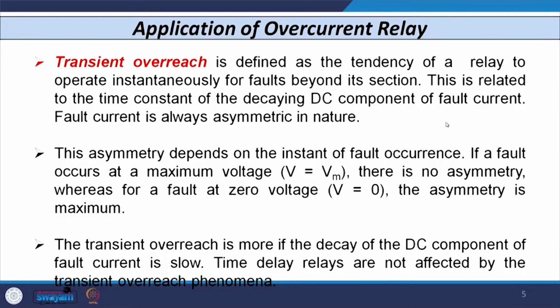Last class we discussed the application of instantaneous overcurrent relays on the radial multi-section radial network. Let us continue with the same. We were discussing at that time what are the disadvantages of instantaneous overcurrent relays. So, we have discussed two disadvantages.